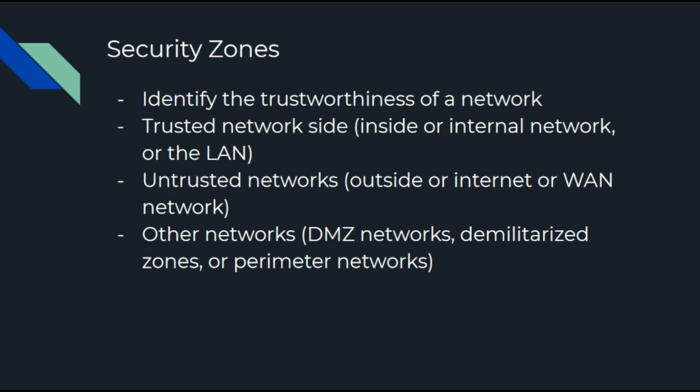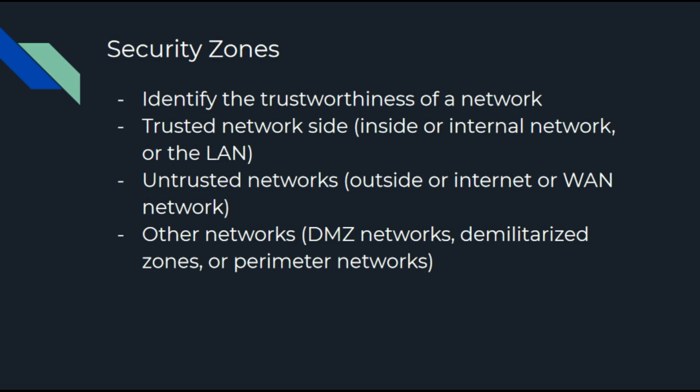Let's talk about our next topic, security zone. A security zone in a firewall identifies the trustworthiness of a network. All firewall vendors are going to call the security zone something slightly different. For the trusted network side, we often call it the inside or internal network, or LAN network or LAN zone. For the untrusted network, we typically call it the outside or public network, or internet or WAN zone.